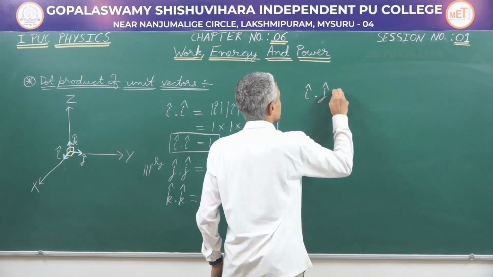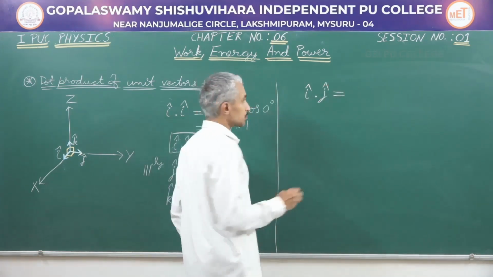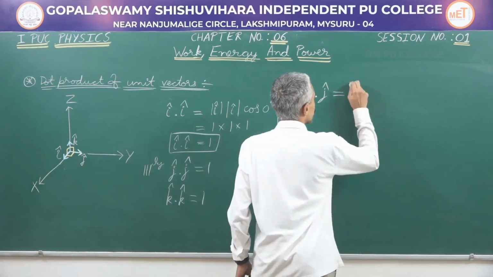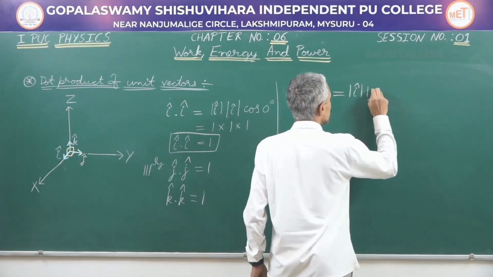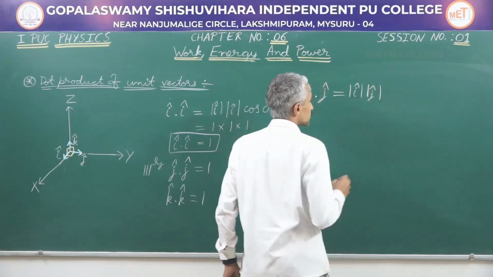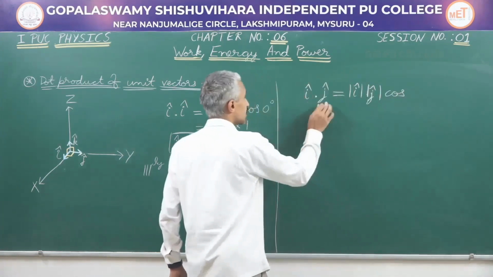We will now see what the dot product is going to be between the vector i and vector j. So, i dot j is going to be equal to the magnitude of i into the magnitude of j into the cos of the angle between them.